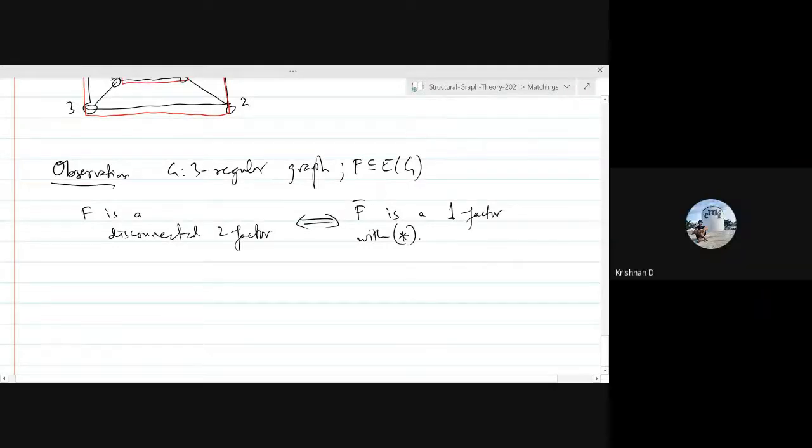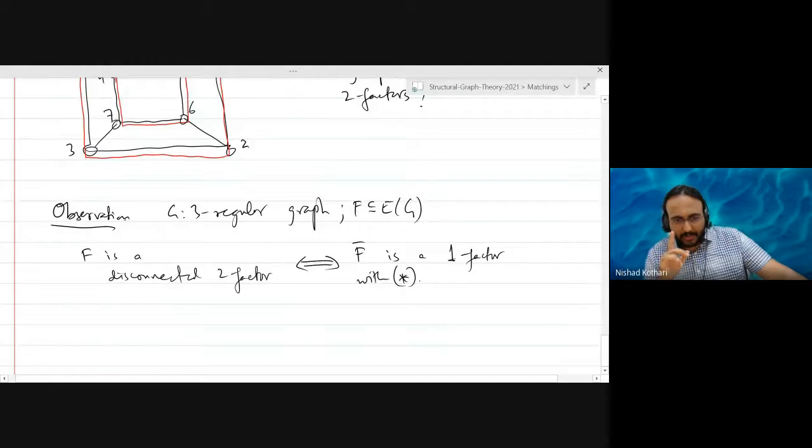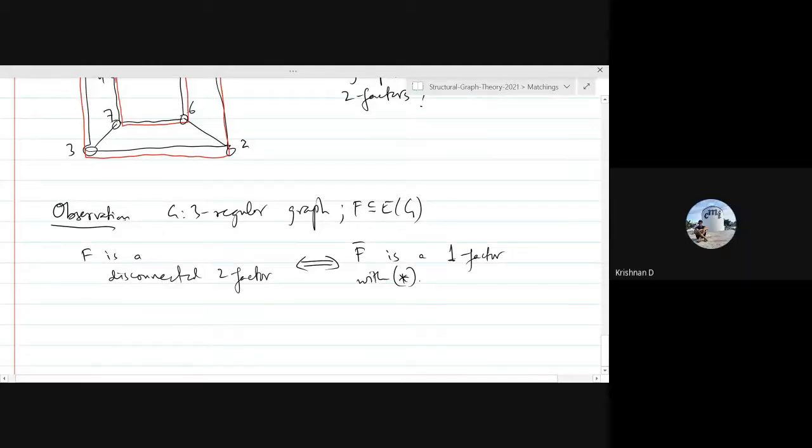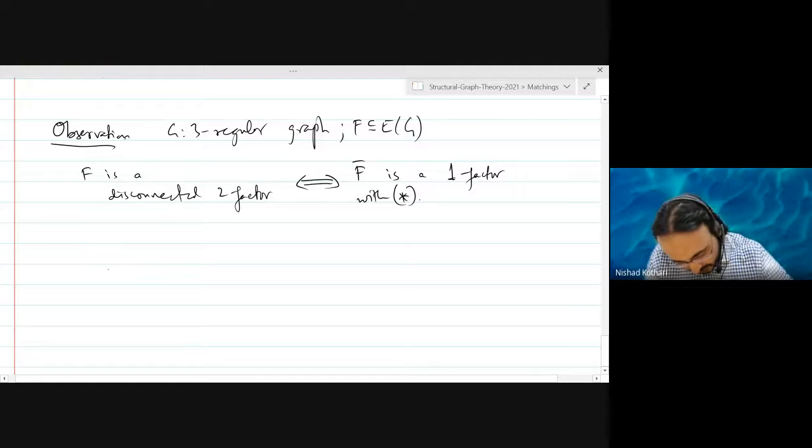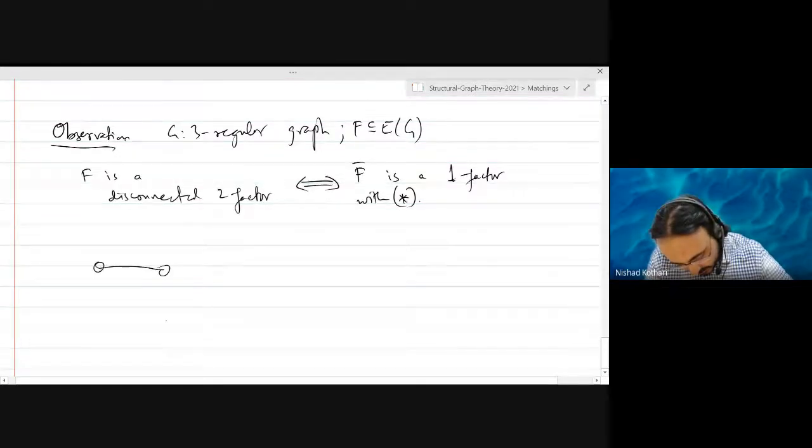Is it a bond or something? You're on the right track. He is thinking that it might be a bond, but I am not too sure if that is always true.